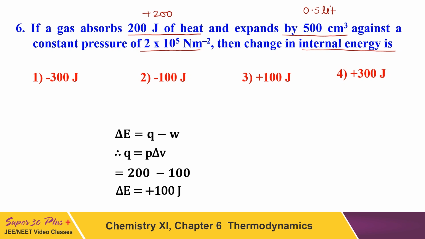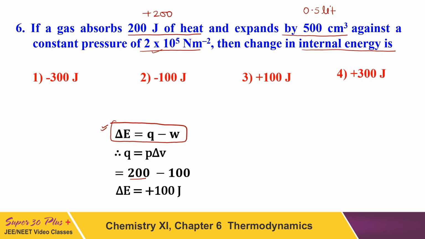Now again, in order to solve this question, we will apply the equation of the first law. Change in internal energy is equal to Q minus W. Here heat is given already, plus 200, but work you have to calculate separately, as it is done against the constant pressure of this much.